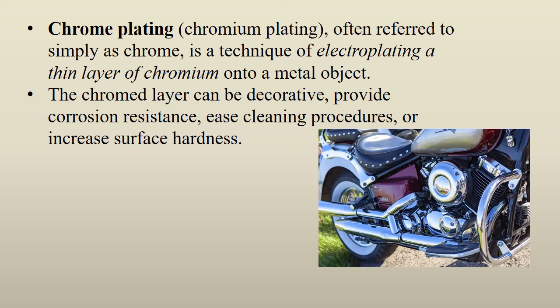If you dip an iron nail into copper sulfate solution and pass electricity through it, after a few minutes your iron nail changes into a copper nail. It means a coating of copper is on the iron nail, which is an example of electroplating.